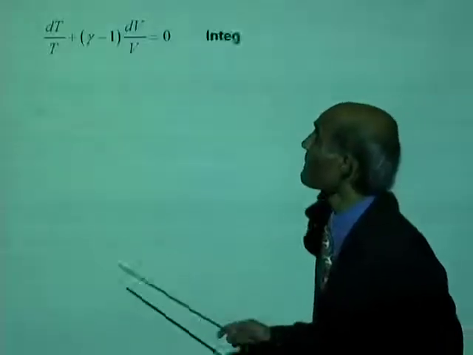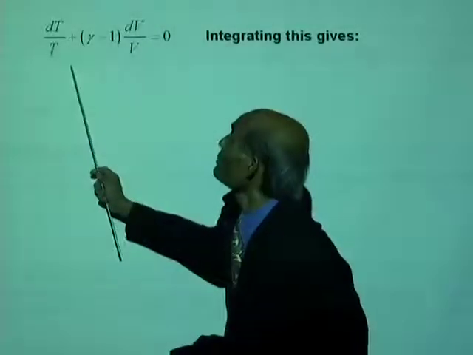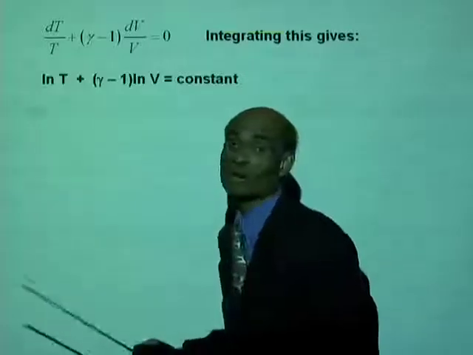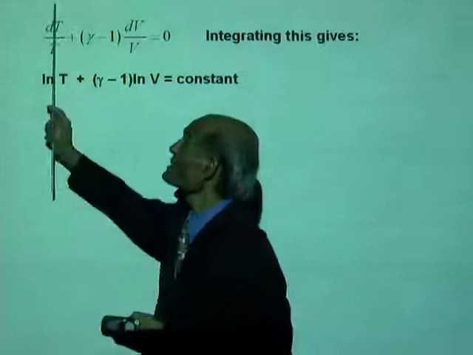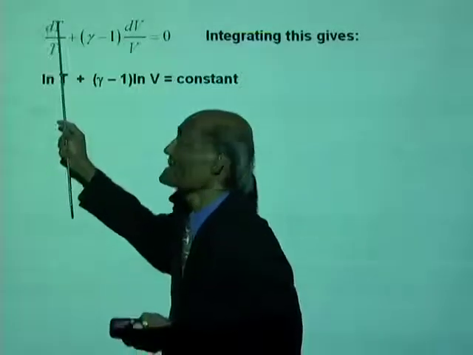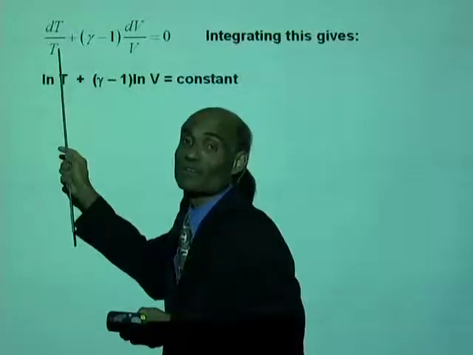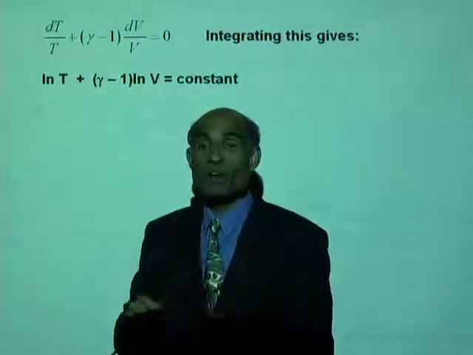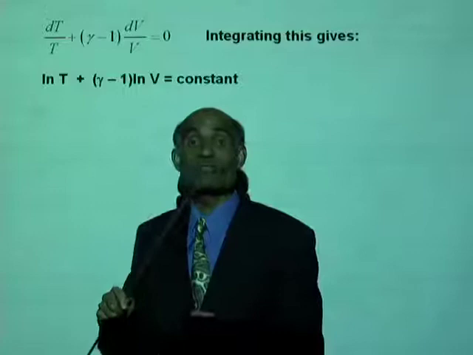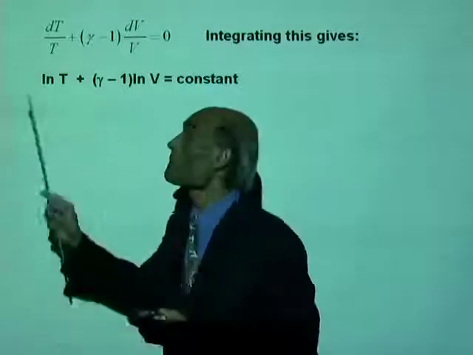Let's do that. So integrating this gives, well, I'm assuming that you know these integrals. Tell me, what is the integral of dT over T? We talked about that in the last class. Integral of dx over x is ln x.